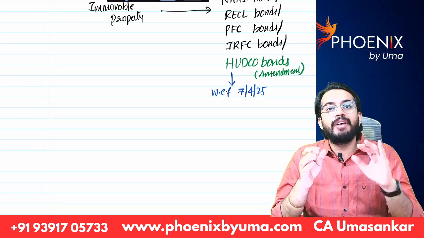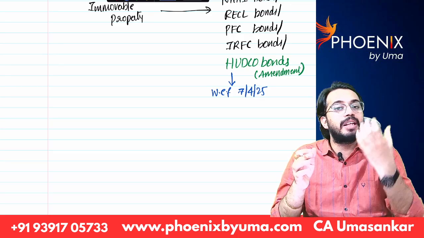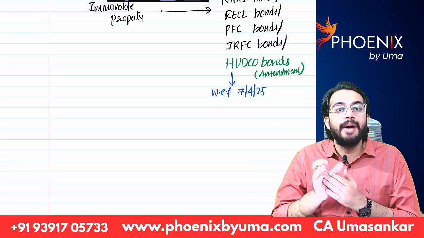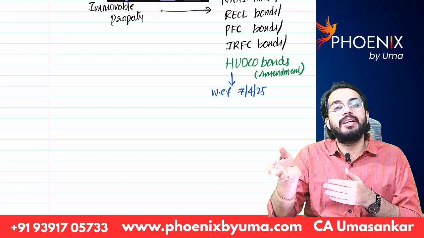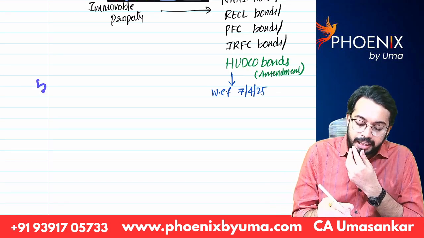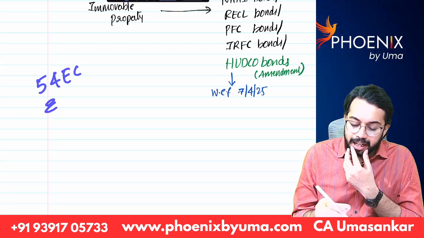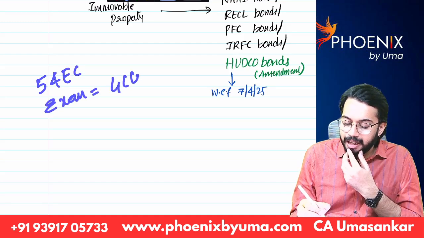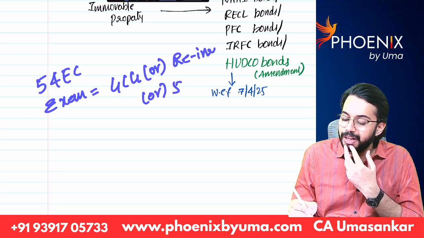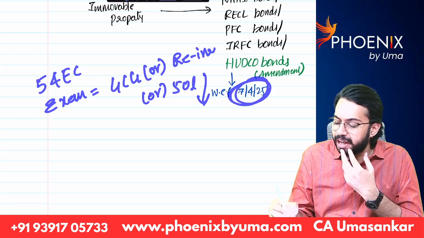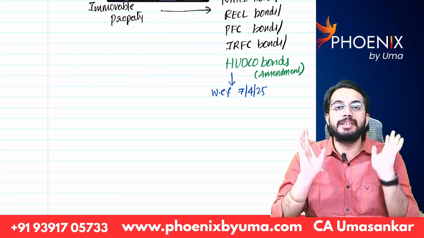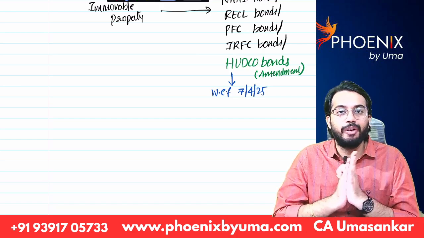That means whenever you sell immovable property, whatever capital gains you receive, if those capital gains are reinvested in HUDCO bonds, Housing and Urban Development Corporation bonds, even that investment amount is eligible for exemption. You all know under section 54 EC, exemption is equal to gross capital gain or reinvestment or 50 lakhs, whichever is lower. So from 7th April 2025 onwards, you can do reinvestment in HUDCO bonds. Still, that amount is eligible for exemption under section 54 EC.